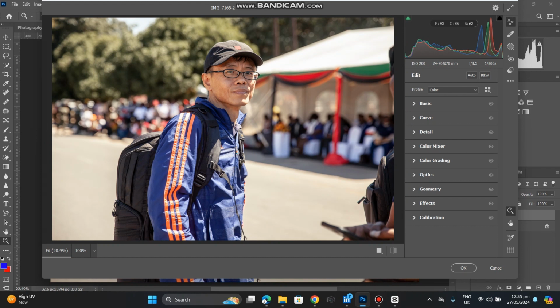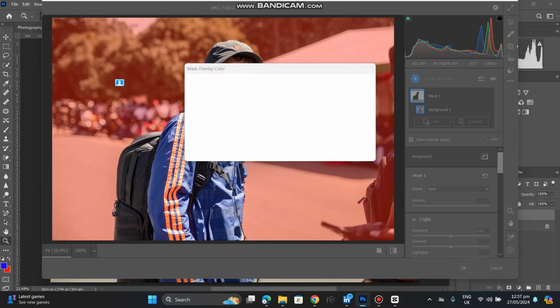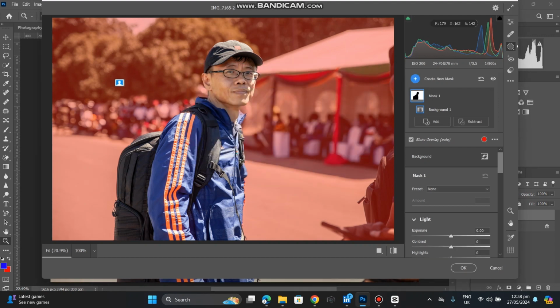Okay, so when the camera raw opens like that, we are going to mask our image, because what we want to work with right now is the background and the subject separately. So we're going to go on background and let the Photoshop AI do its job. Okay, we have seen that Photoshop has done a very good job trying to separate our human being from the background, and the mask is excellent.